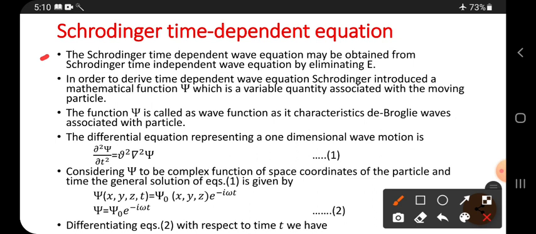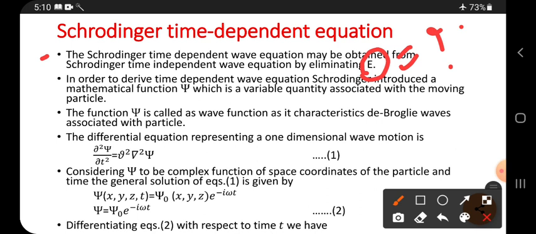The Schrodinger time dependent wave equation may be obtained from the Schrodinger time independent wave equation by eliminating E. If you eliminate E, that is, in the place of E you write some other terms, then E is eliminated, and the term must contain t only.